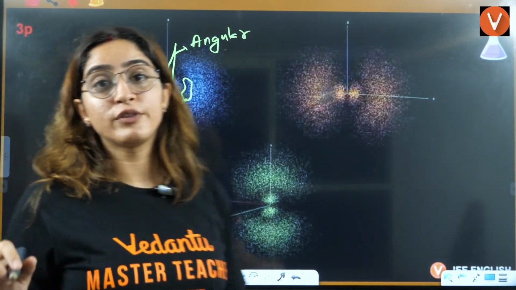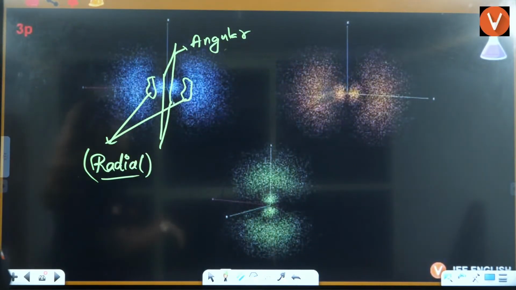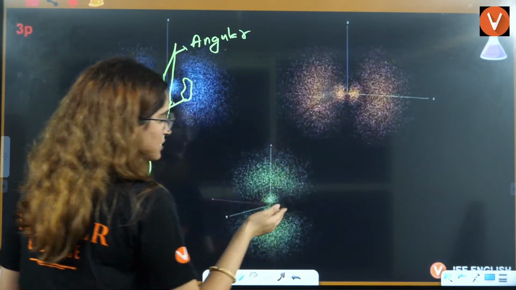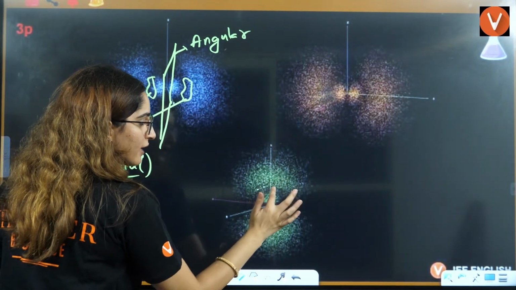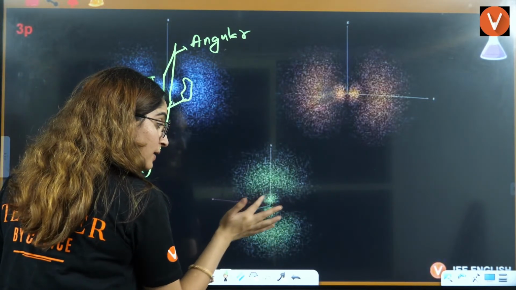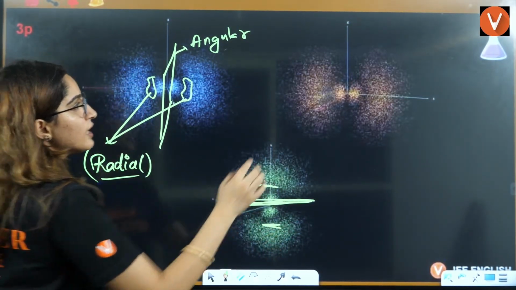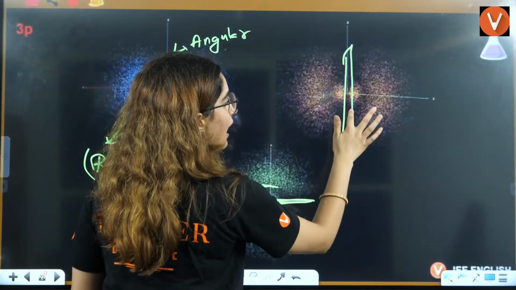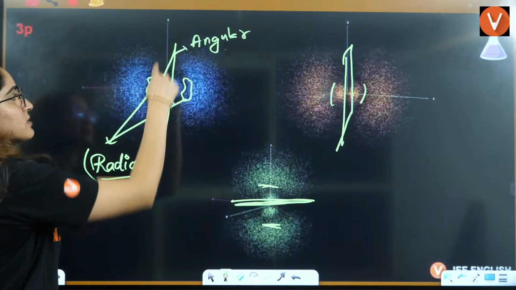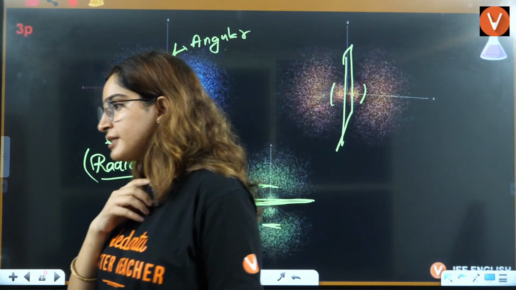Students, tell me if now it is clear in your head how to draw angular nodes and radial nodes. Similarly, here this is the radial node, these are the angular nodes. Here this is the radial node and this area is the, sorry, this is the angular node and this area is the radial node. This area is the angular node, this area and this area is the radial node. Similarly here, this is angular, this and this area are the radial nodes, right?